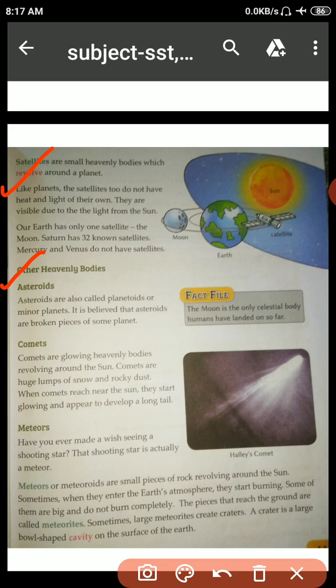It is believed that the asteroids are broken pieces of some planets. Okay, comets.